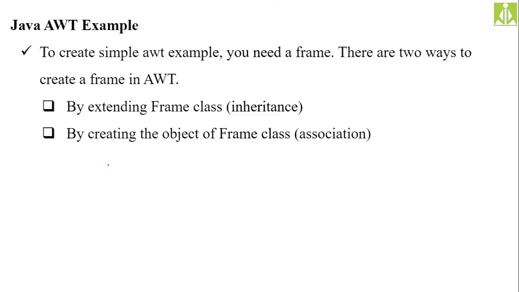Okay, AWT examples: how we can start implementing the AWT programs, in the sense by extending the frame class, or by creating the object of the frame class. There are two ways: inheritance and association. You can either extend the frame class, or you can create the object of the frame class.